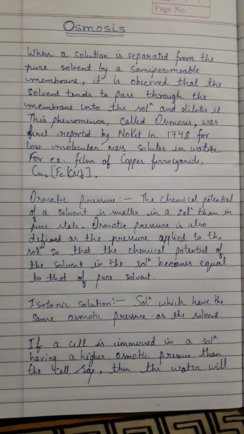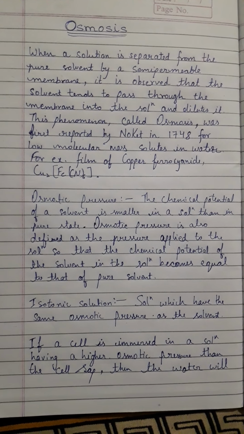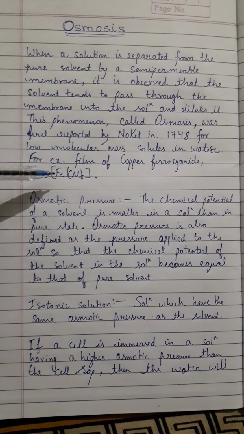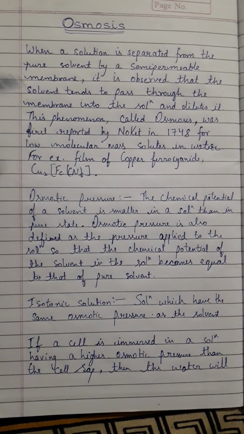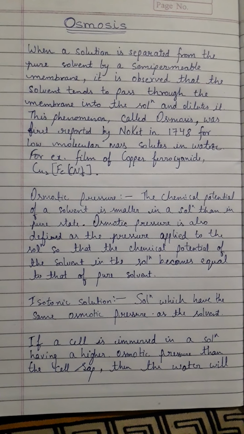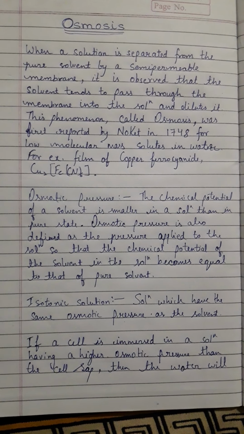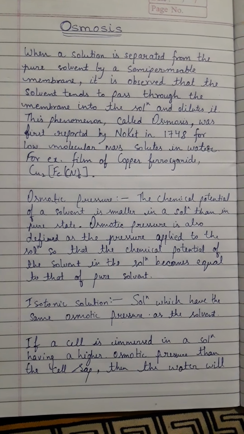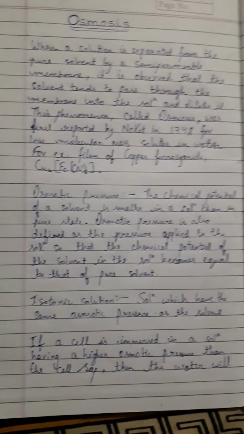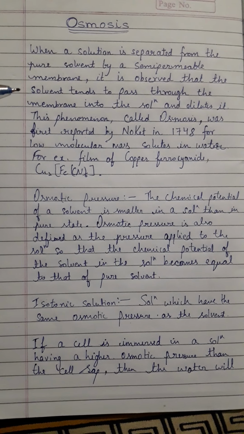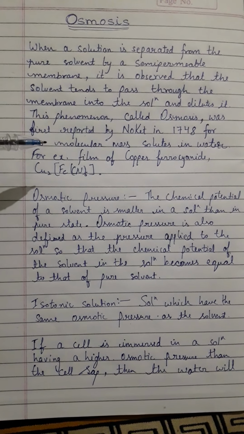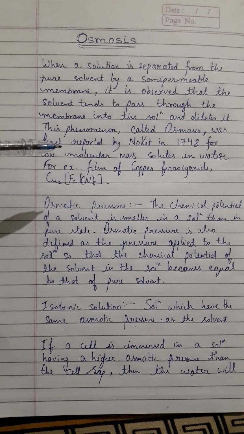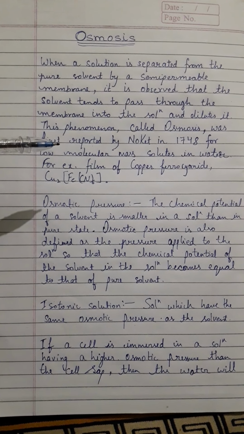water. The best semi-permeable membrane known is a film of copper ferrocyanide, which is denoted by Cu2[Fe(CN)6]. For high molecular mass solutes in organic solvents, the membranes used are thin films of either cellulose acetate or cellulose nitrate. Now, what is a semi-permeable membrane? A semi-permeable membrane allows the passage of only the solvent particles through it. It does not allow the passage of solute particles through it.